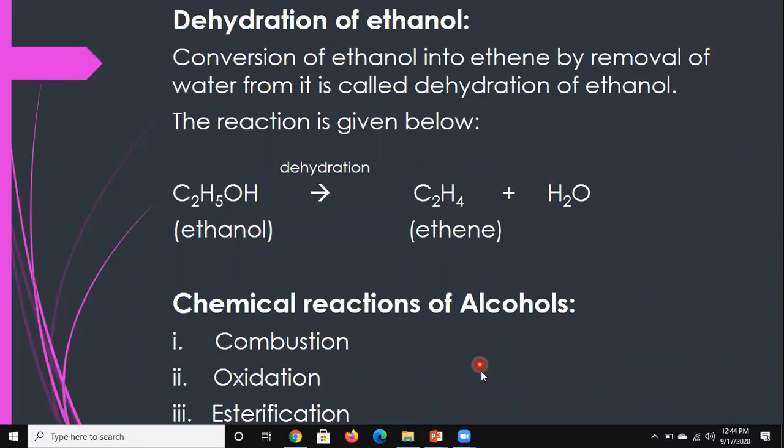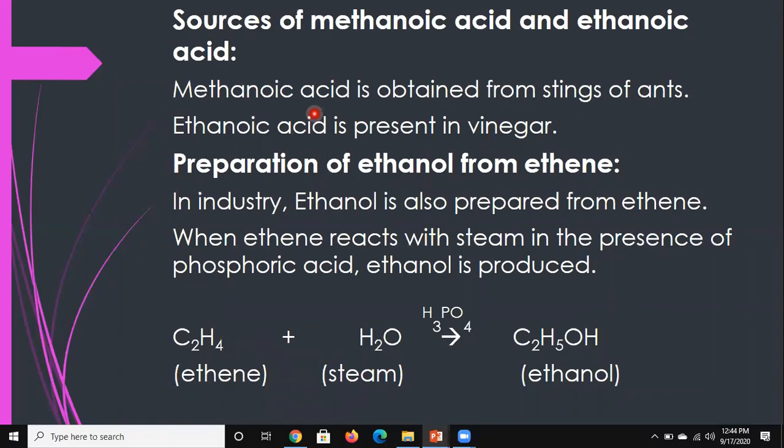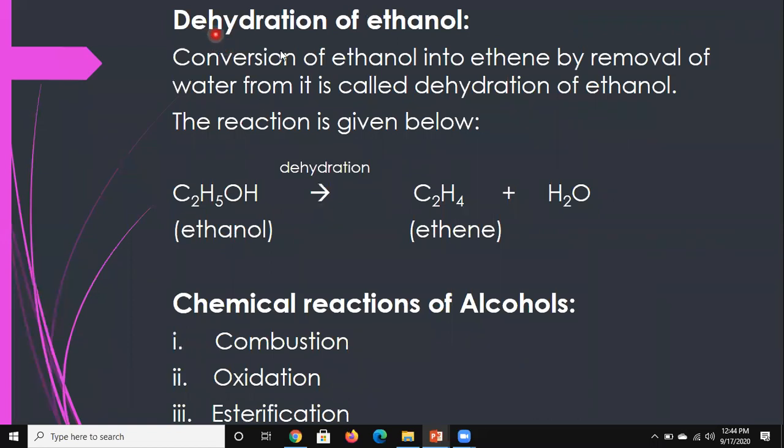Today we discussed the preparation of ethanol. The first topic was the sources of methanoic acid and ethanoic acid. The second topic was about ethanol. And the last one today was dehydration of ethanol.